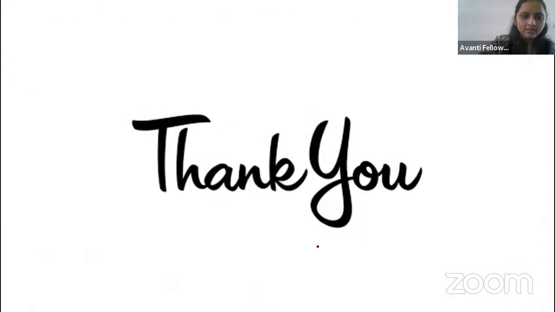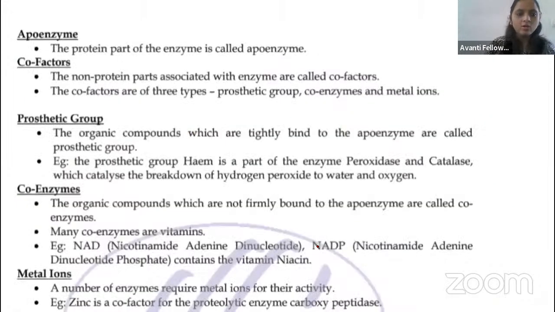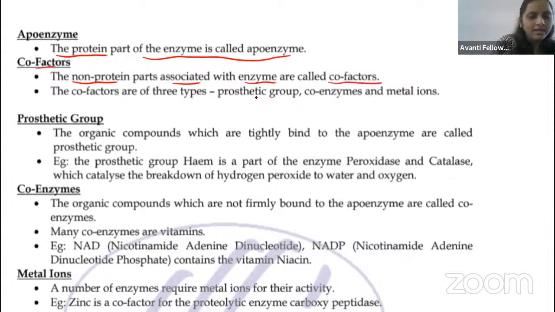Okay, guys, and this is another thing. Here I am telling that apoenzymes are the protein part of the enzyme, and the cofactor, which I have told you, is the non-protein part associated with the enzyme. The cofactor will be of three types: a prosthetic group, a coenzyme, and a metal ion. When you're talking about the prosthetic group, it will tightly attach to the enzyme, guys.